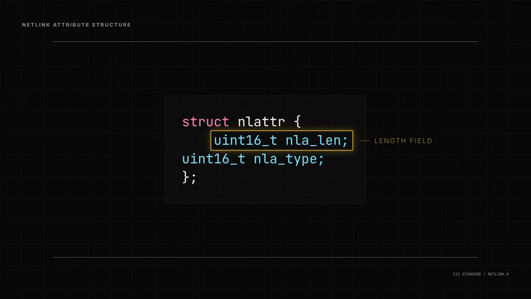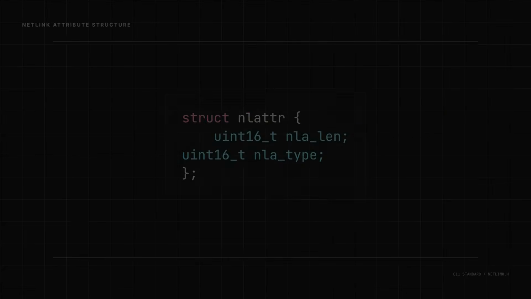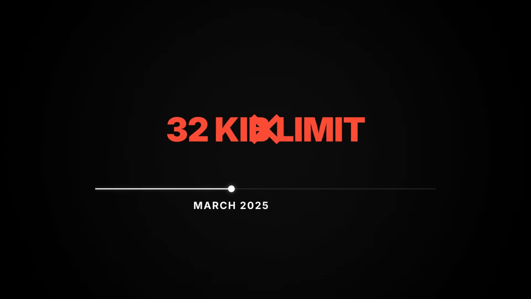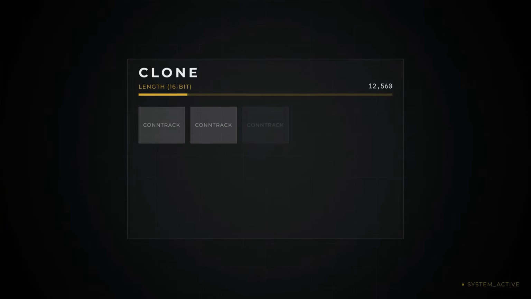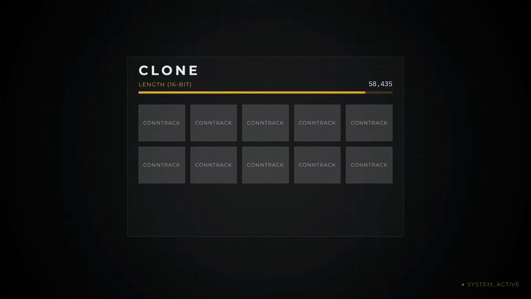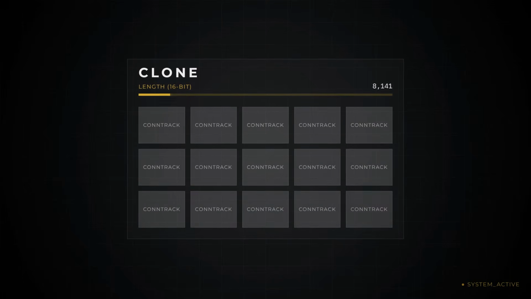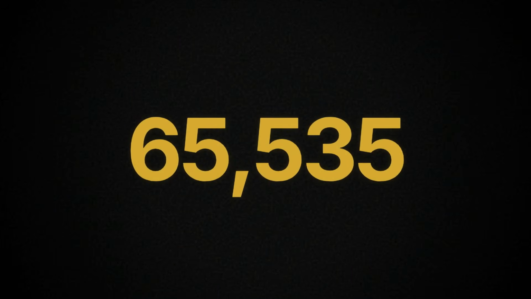Each of these attributes records its own length in a 16-bit field. Because it is 16 bits, the maximum size for a single nested action is 65,535 bytes. Before March 2025, the kernel enforced a hard 32 kilobyte limit on the total action stream. But that limit was removed to support more complex networking setups, and that removal opened the door. An attacker can craft a specific clone action and pack it with connection tracking actions until it grows past that 65 kilobyte ceiling. When it does, the stored length value wraps around to a tiny number.